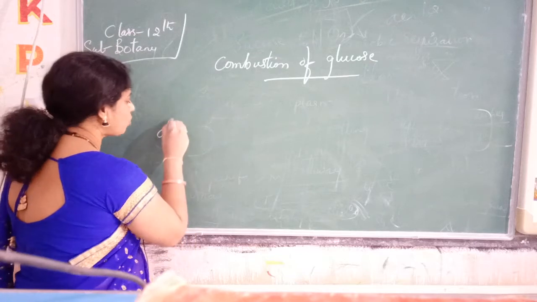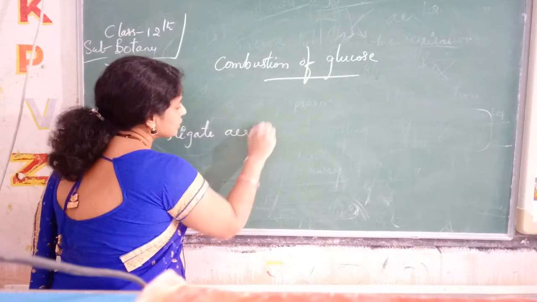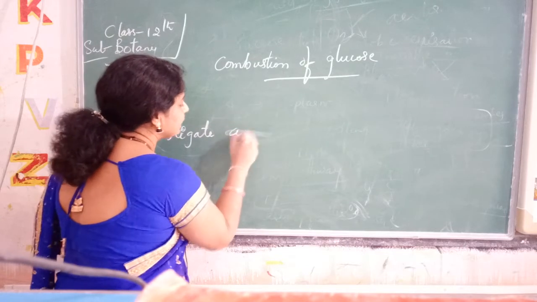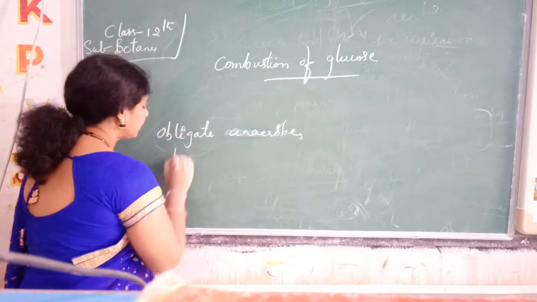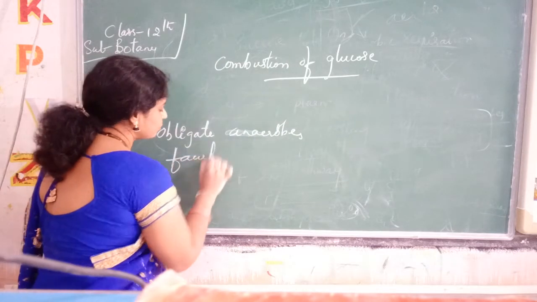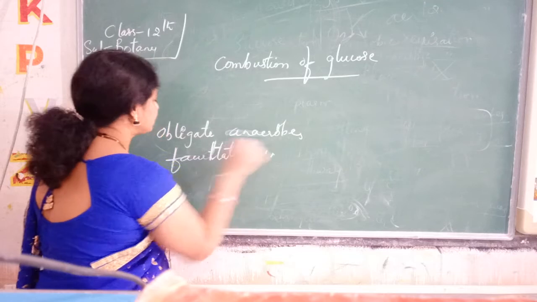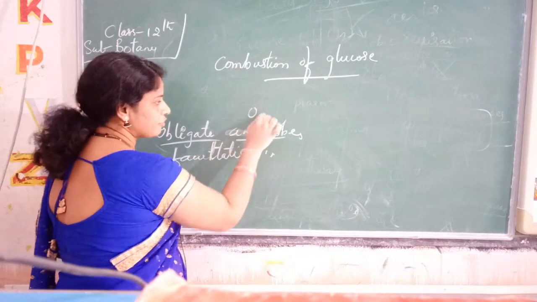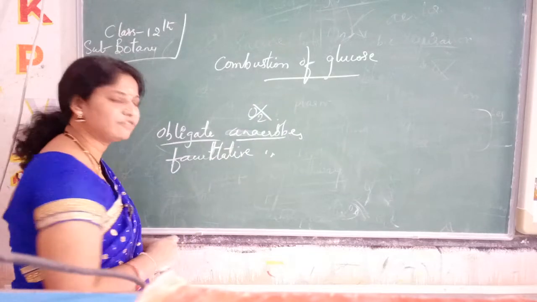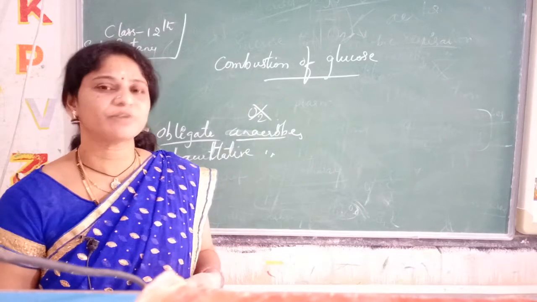Before that I'll tell you what are obligate anaerobes and facultative anaerobes. See here, obligate anaerobes. Anaerobes means they can lead their life or undergo anaerobic respiration only in the absence of oxygen.